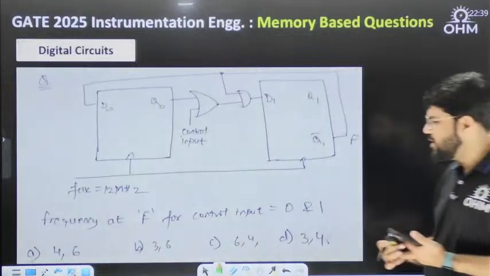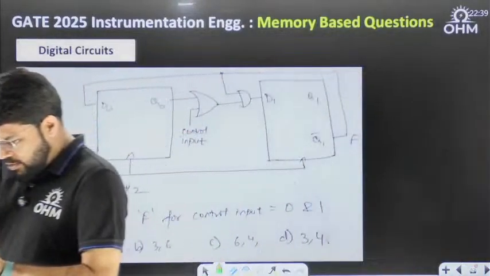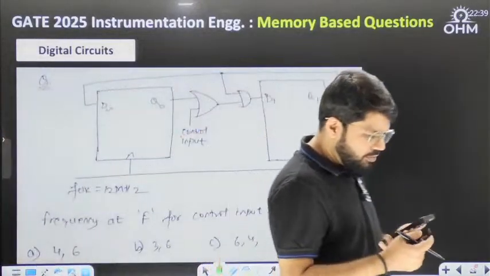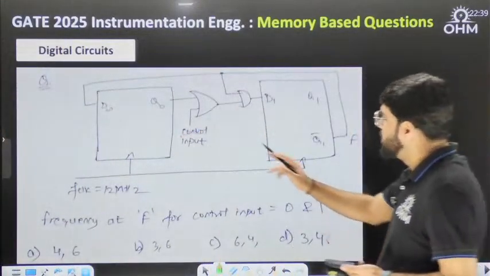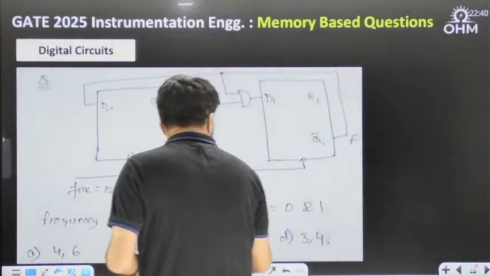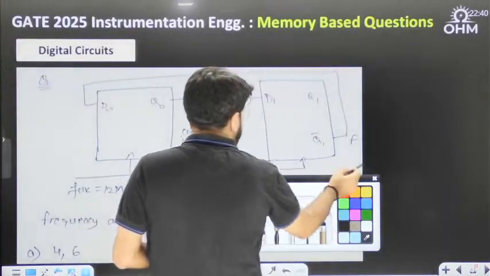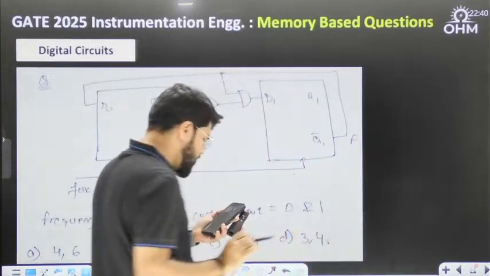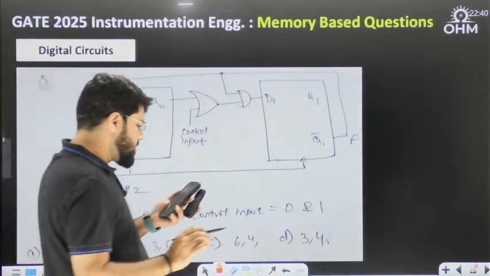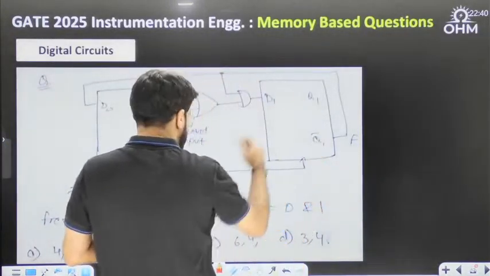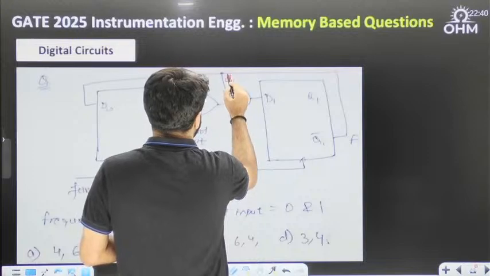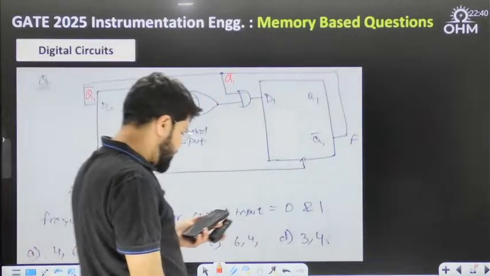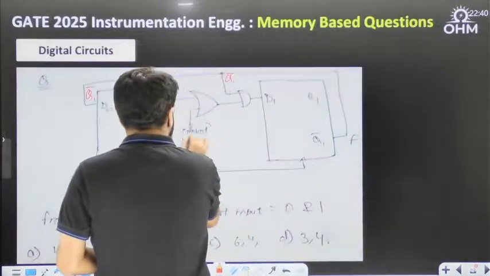Next question of digital. A fundamental, basic question from sequential circuits is coming up here. Two D flip-flops are given. Let me clearly write down: these are the two flip-flops, with outputs Q0 and Q1. The Q1 bar is considered as some output F, and this Q1 bar is also fed to the input of the first D flip-flop. This is some control input.